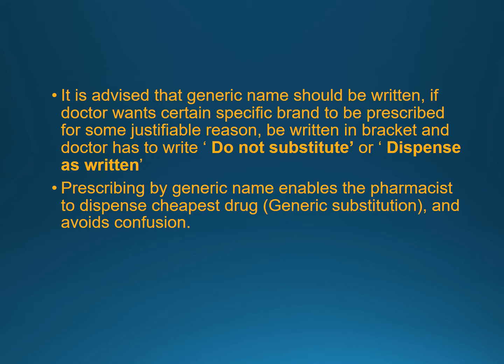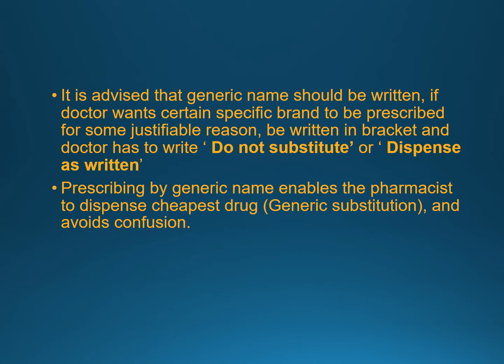Also, it is advised that generic name should be written. If the doctor wants to give a specific brand, then it should be mentioned in the bracket: do not substitute, or do not dispense without change, dispense as written, because some brands or some drugs like phenytoin, where the change in brand may vary the bioavailability.